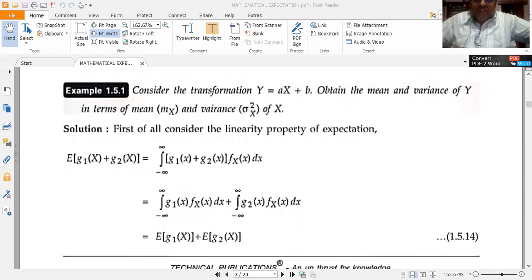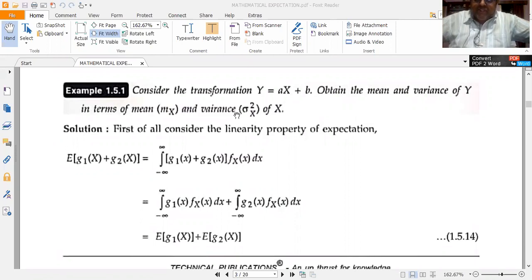Continuing on with the mathematical expectation. In the second video, we shall be studying a few properties of the mathematical expectation. In the next videos to come, we shall be solving some problems based on it. Now, the first property goes like this.